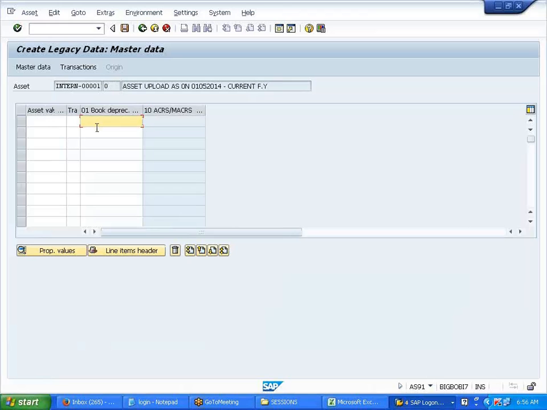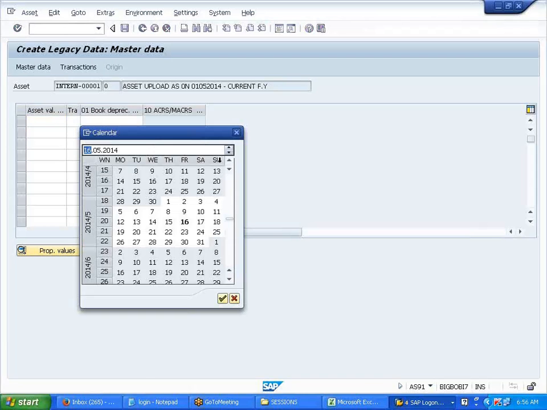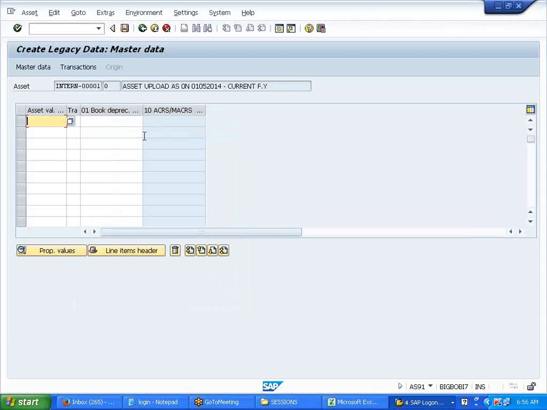Here you can enter whatever you want about the book depreciation, asset value and everything, you can enter it over here. Okay. So what date did we say? 01/01/2014.